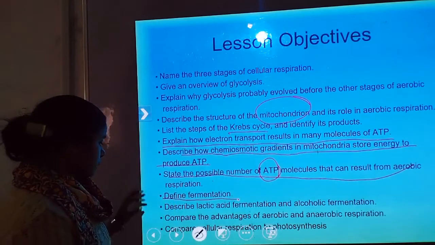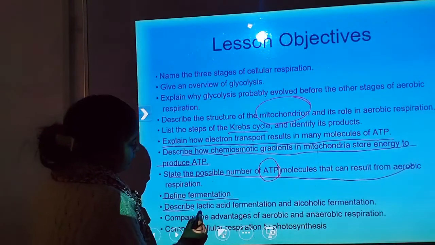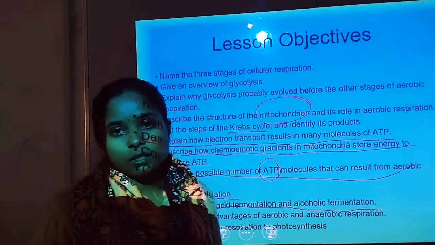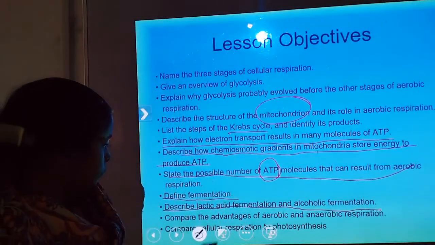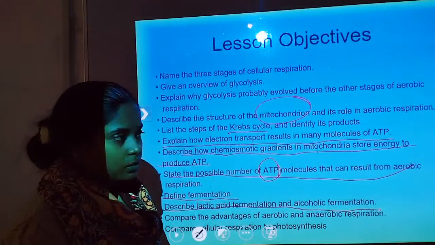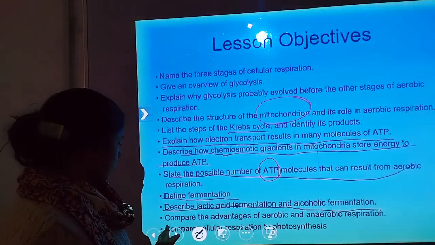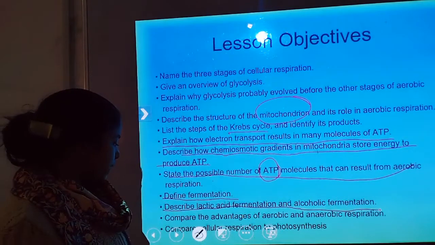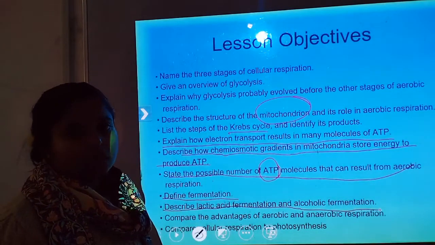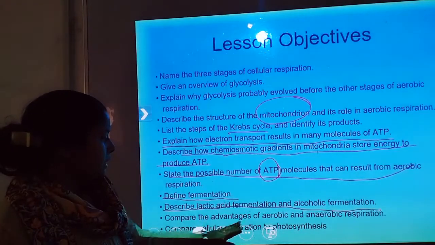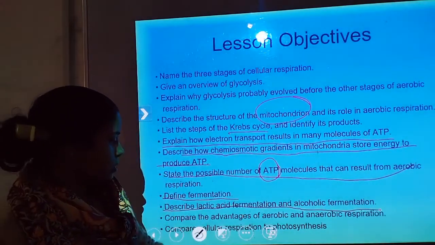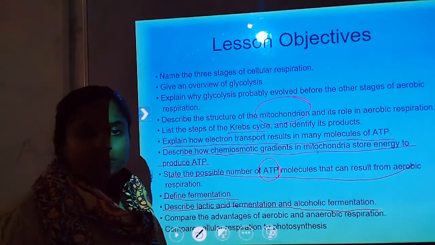Now describe lactic acid fermentation and alcoholic fermentation. Ethanol formation occurs in fungi or anaerobic bacteria, and lactic acid formation occurs in human organisms, such as in animal RBCs. Compare the advantages of aerobic and anaerobic respiration. Compare cellular respiration to photosynthesis. We will discuss it later.